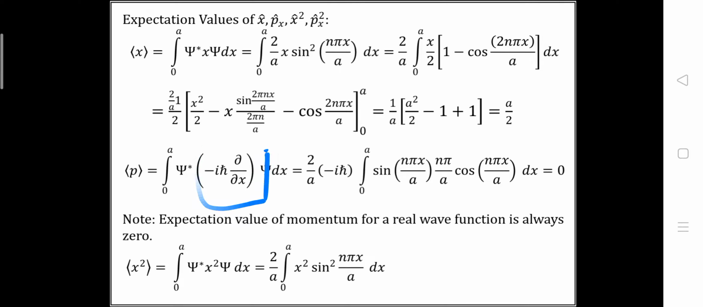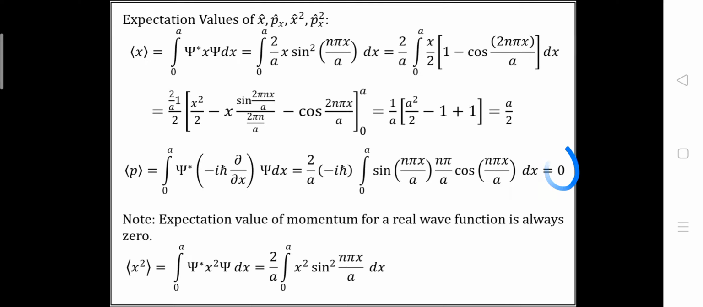Now what we are going to do is put this minus i h cross outside the integral because it is constant. We know the values of psi and psi star, so the 2 by a and minus i h cross are constants and will be outside of the integral. We get the integral from 0 to a of sin(n pi x upon a) times n pi upon a cos(n pi x upon a) dx, which will be equal to 0. So the expectation value of p for the infinite square well potential will be 0.